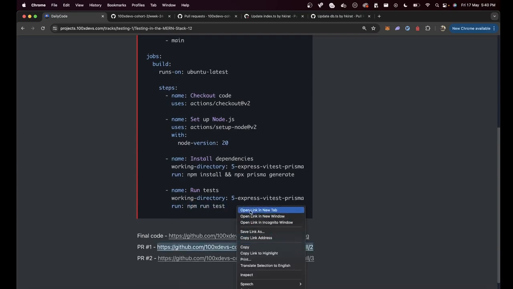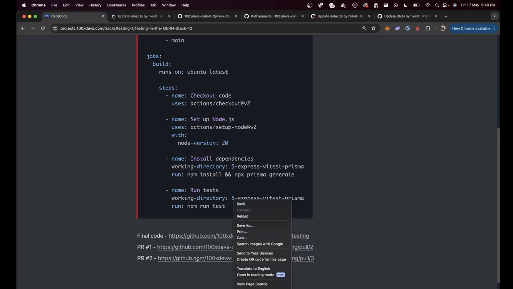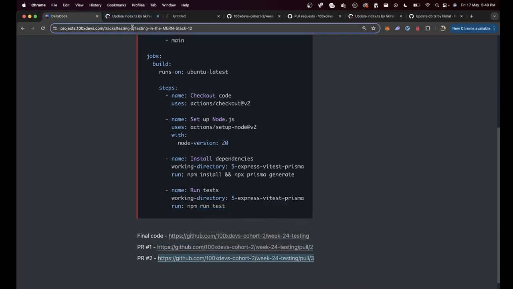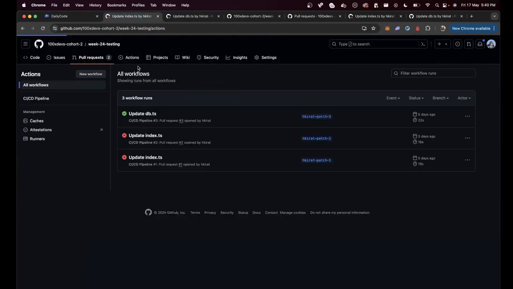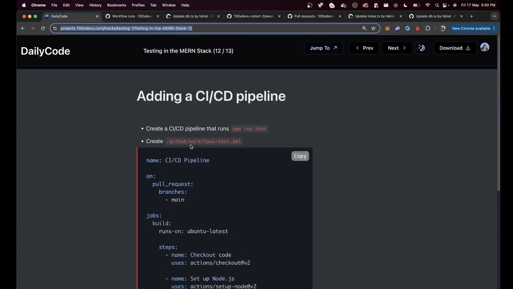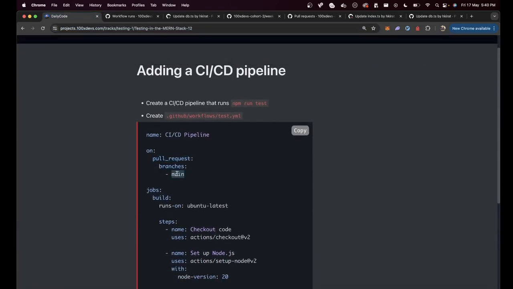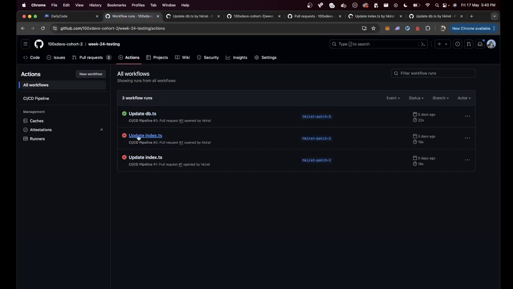If someone makes a good PR, the tests succeed. If they don't, the tests fail. You can track all of these actions in the actions section over here. This pipeline was created because pull request 2 was opened by Harkirat. What have we written here? Anytime there is a pull request on main, the action should run. That is exactly what is happening. Pull request 2 opened by Harkirat, pull request 3 opened by Harkirat. So that is how actions are being created.